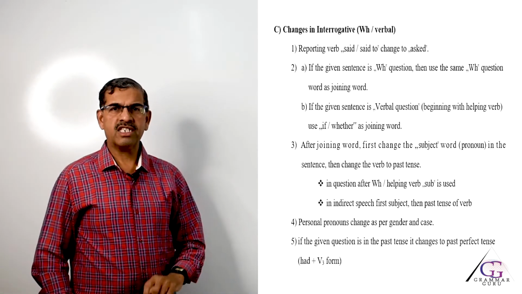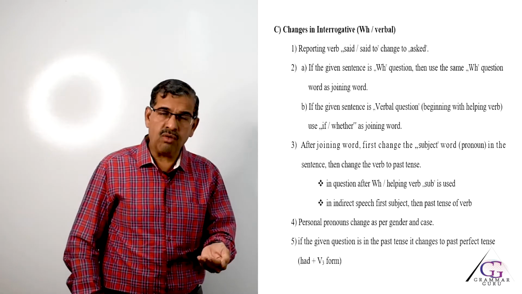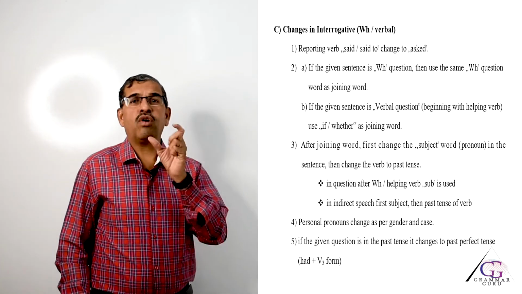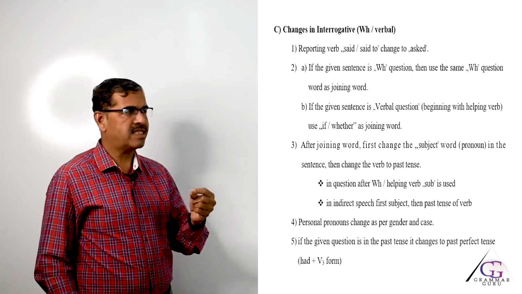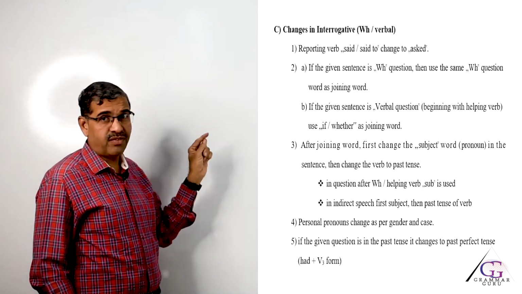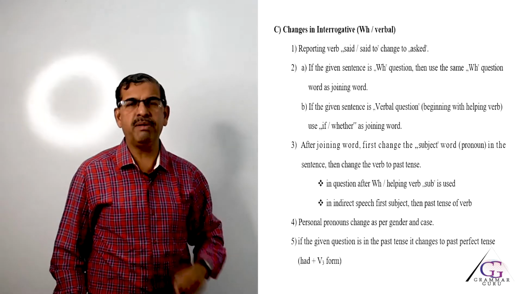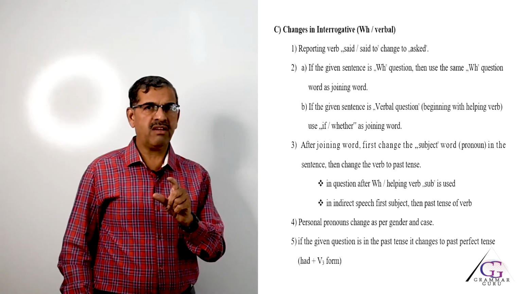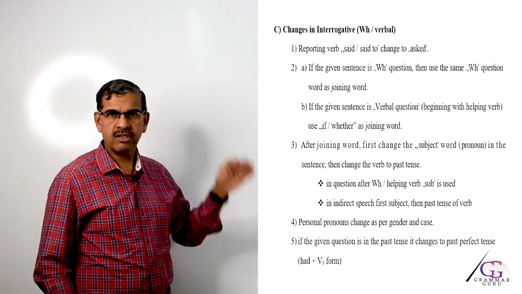If the question starts with where, the joining word will be where. If the question starts with how, then the joining word will be how. So, whatever question word is there, the same word we have to use as a joining word. If the question is a verbal question, that is beginning with the helping verb, then the suitable joining word is if or whether. So, rule number 2 is about the proper joining word.